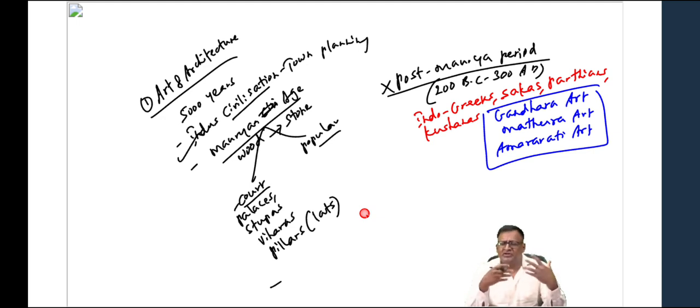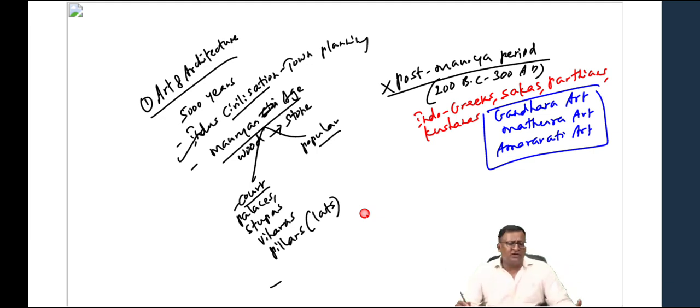Then we'll talk about the features of Gandhara art, what type of sculptures were made or carved, what the Greek elements in Gandhara art are, what the Roman elements are, etc. Then the Mathura school of art. Mathura school of art was patronized by the Shungas and the Kushanas. The Gandhara school of art was patronized by the Indo-Greeks or the Bactrian Greeks.